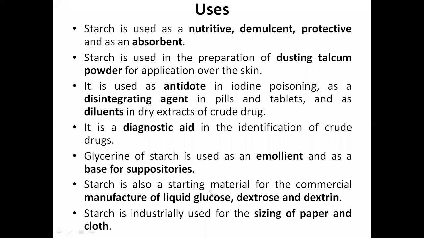Starch is also a starting material for the commercial manufacture of liquid glucose, dextrose, and dextrine. Starch is industrially used for the sizing of paper and cloth, right? So industrially it is important, medicinally it is important, and it has nutritional value also. That's why it is part of our food, right? So this is the starch we have discussed, which has carbohydrate as the main chemical.